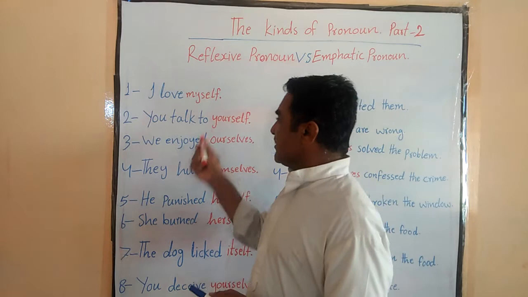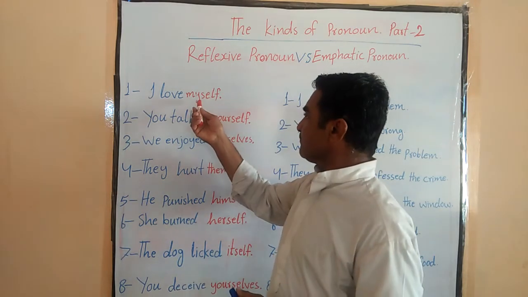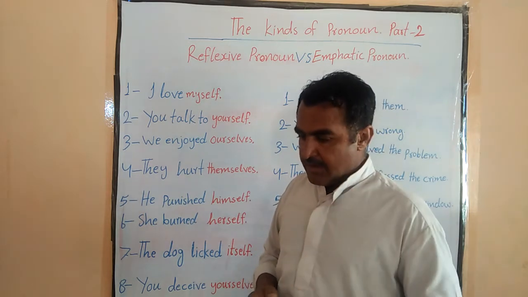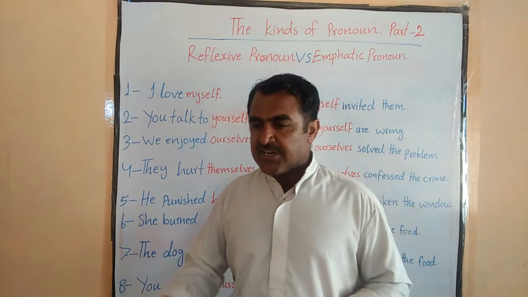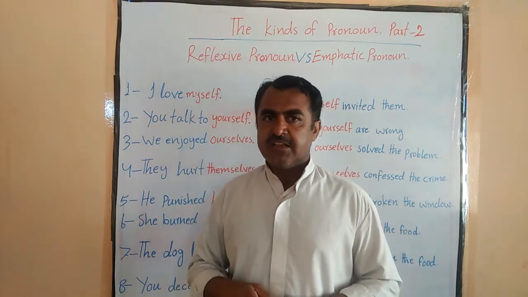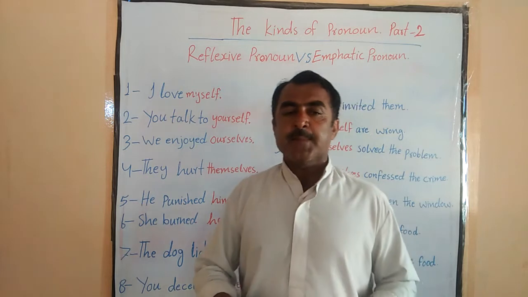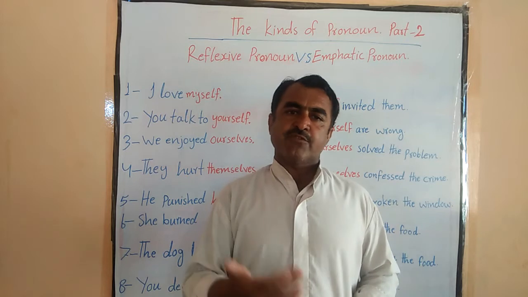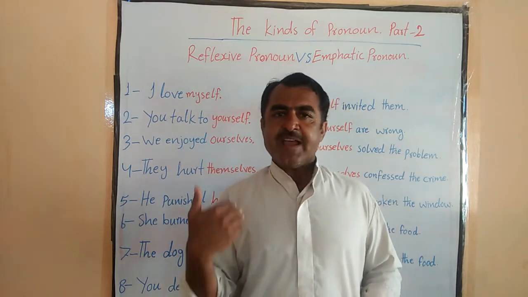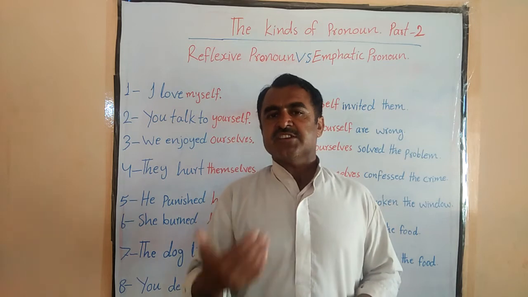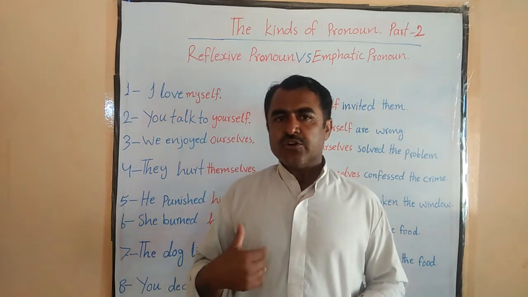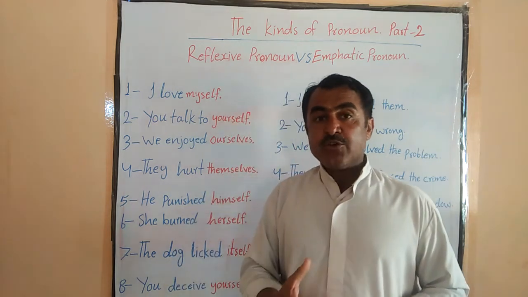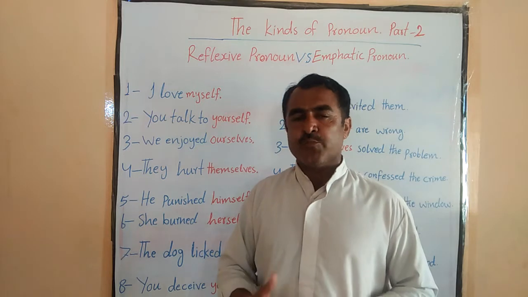Because we use reflexive sentences when the result of the action returns back to us. In reflexive sentences, the result of the action, the result of the verb, refers back to the subject again. The result reflects back to the subject. That's why they are called reflexive pronouns. Simply, the same person is the subject and the same person is the object.